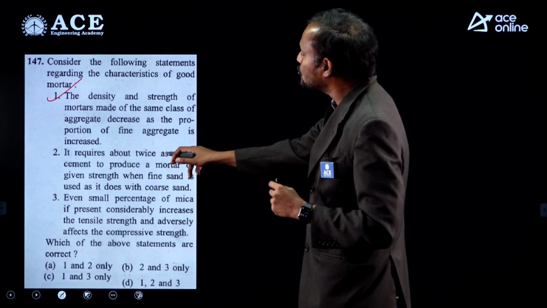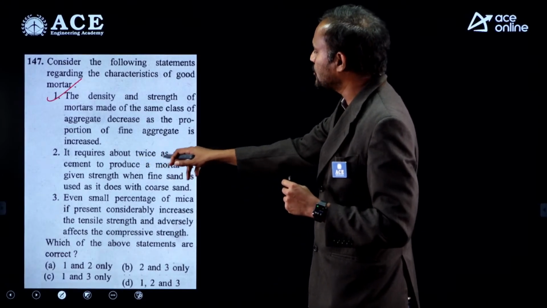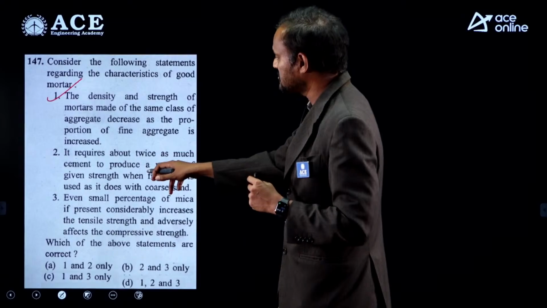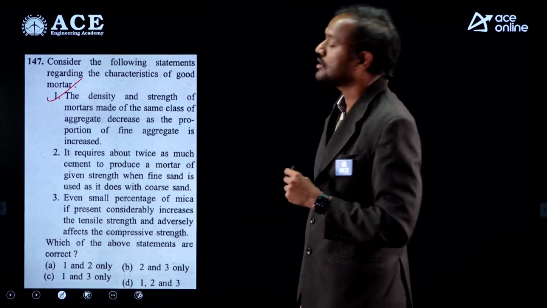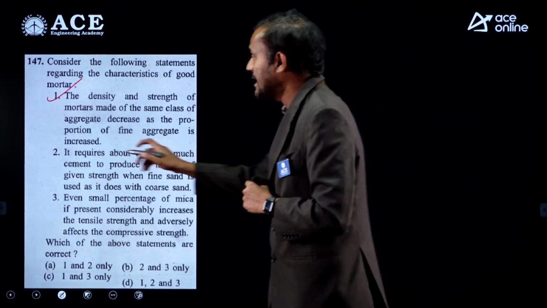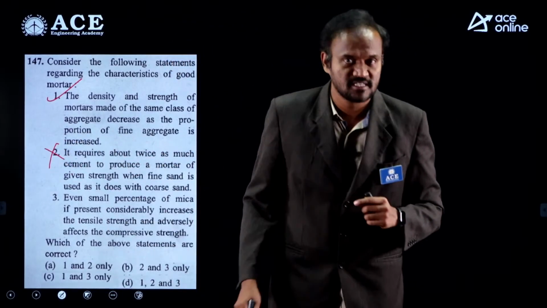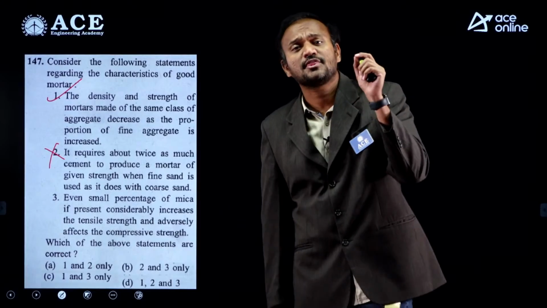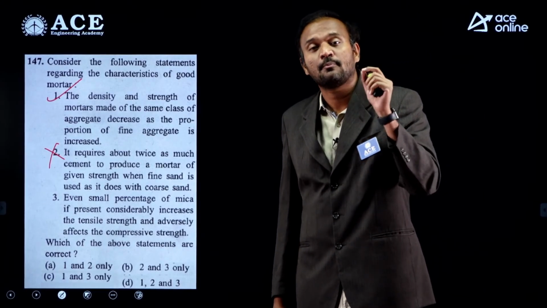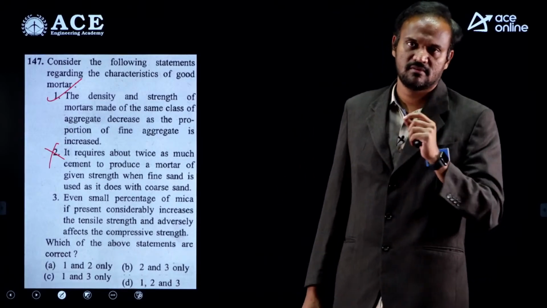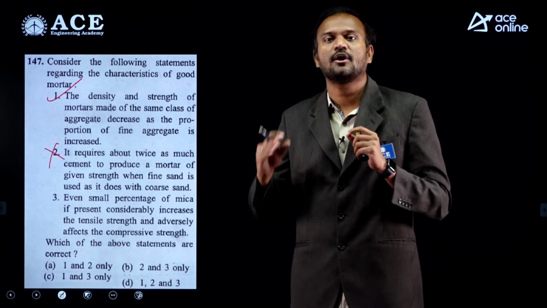It requires twice as much cement to produce a mortar of given strength when fine sand is used as it does with coarse sand. Now, this statement is incorrect. See, strength of mortar depends only on the proportion of cement in the mortar mix. It does not depend on fine aggregate.